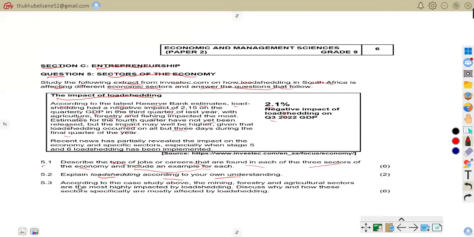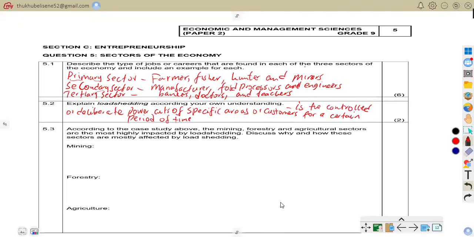Now let us go to 5.3. It says, according to the case study above, the mining, forestry, and agricultural sectors are mostly impacted by load shedding. Discuss why and how these sectors specifically are mostly affected by load shedding. So we are going to talk about mining, forestry, and agriculture. These industries often rely on energy intensive machinery and equipment.